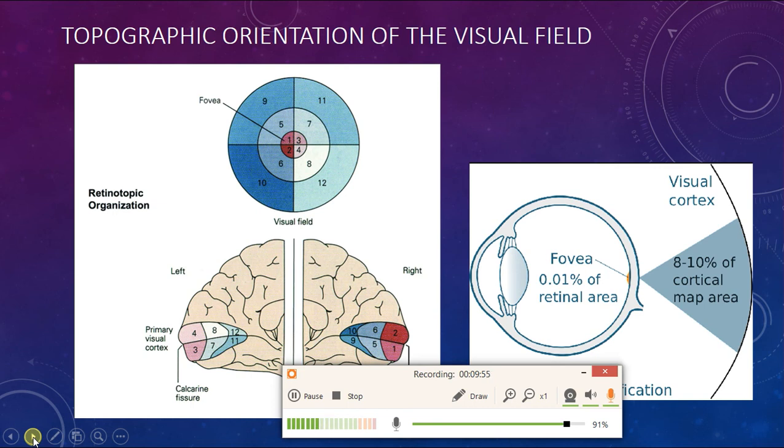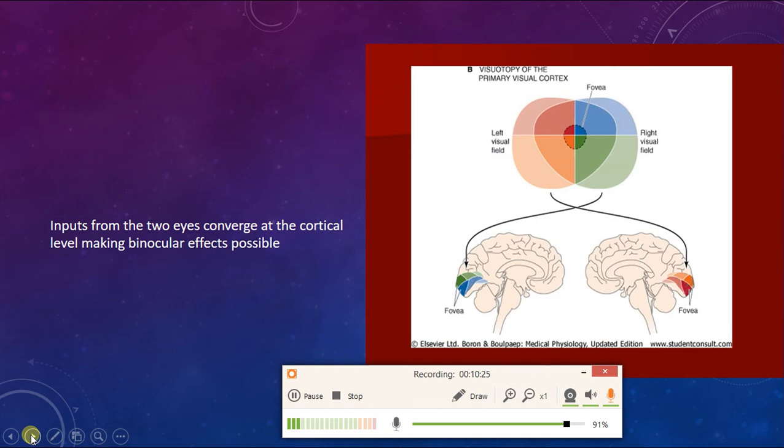It is important to remember that topographic orientation of the visual field is maintained throughout the visual pathways, and the fovea, which is 0.01% of the retinal area, is actually represented on 8 to 10% of the cortical map area. So the fovea has a huge representation on the occipital cortex. Inputs from both eyes converge at the cortical level, making binocular effects possible.